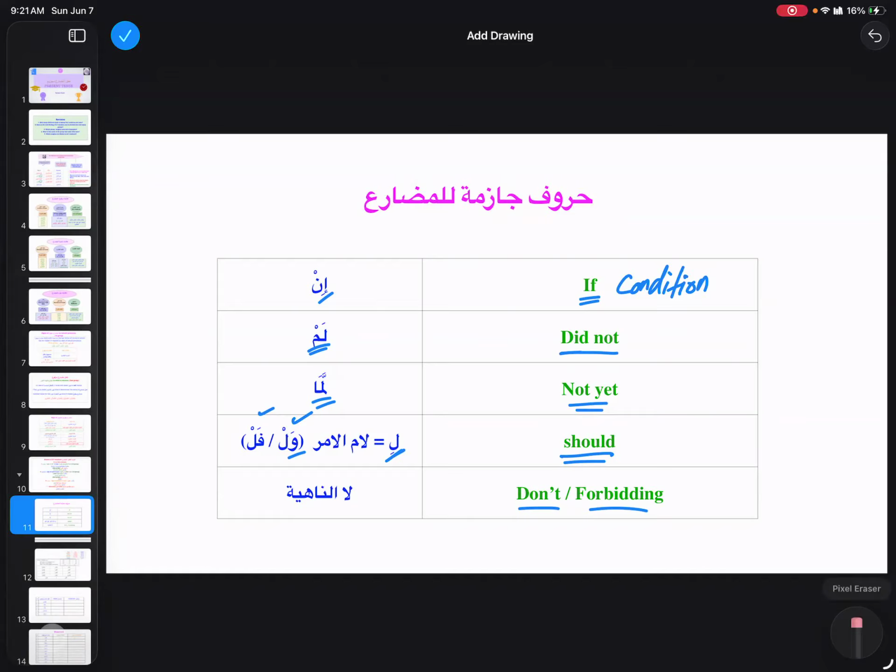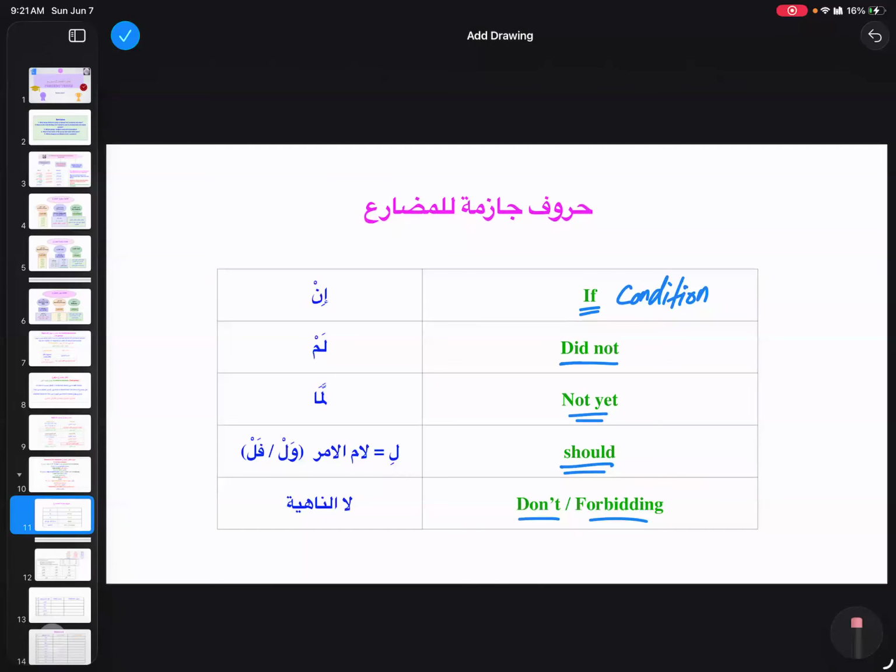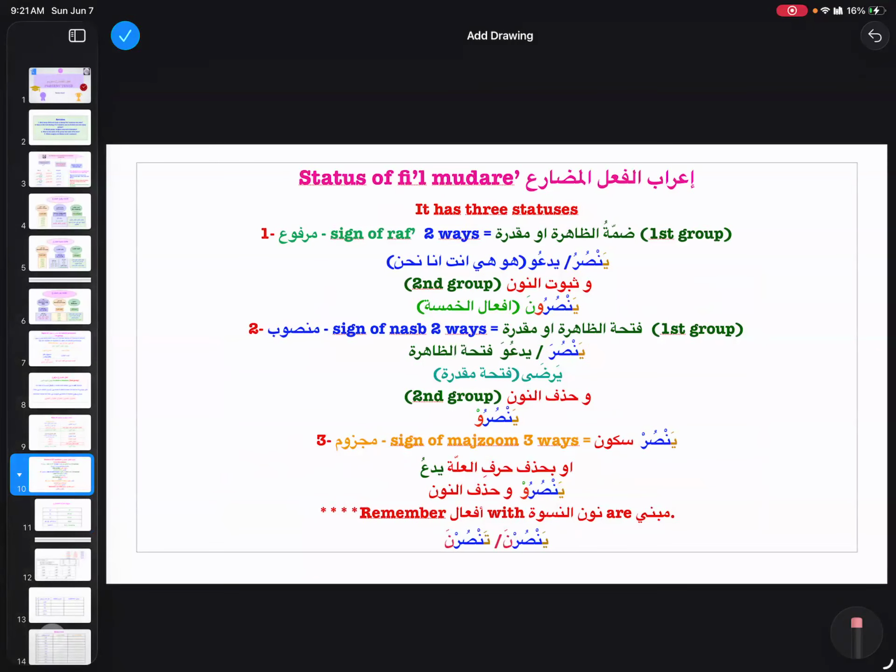Right? So in, lam, lamma, lamul amr, and la nahiya. Can someone say it without looking? In, lam, lamma, lamul amr, and la nahiya. Very good. In, lam, lamma, lamul amr, la nahiya.